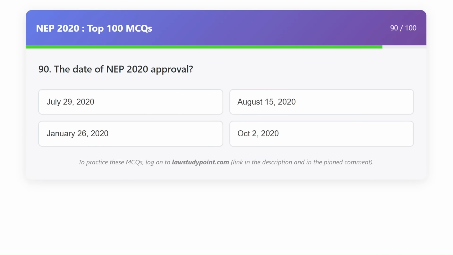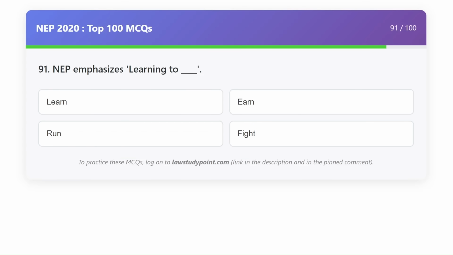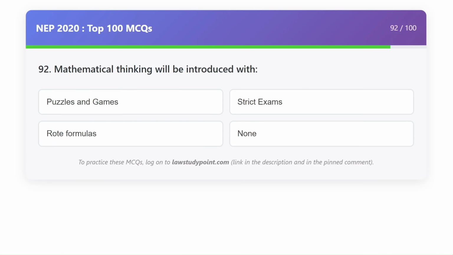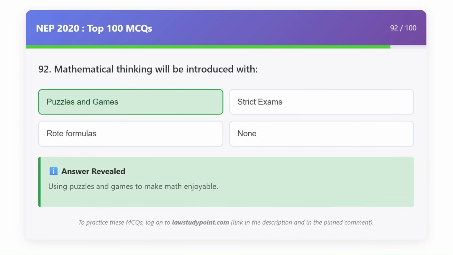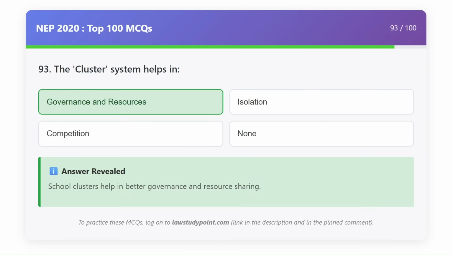The date of NEP 2020 approval is July 29, 2020. NEP emphasizes learning to dash, learn. Mathematical thinking will be introduced with puzzles and games. The cluster system helps in governance and resources.